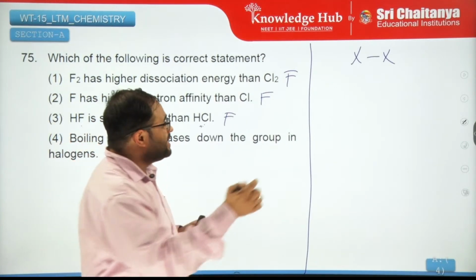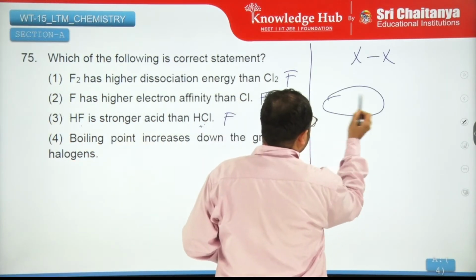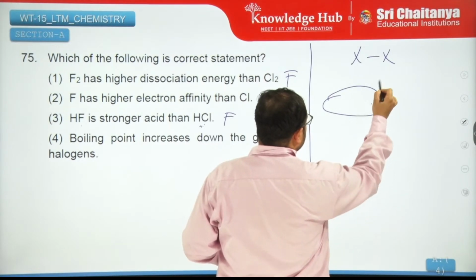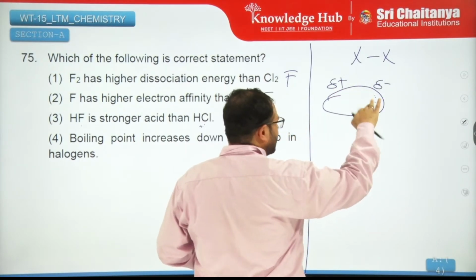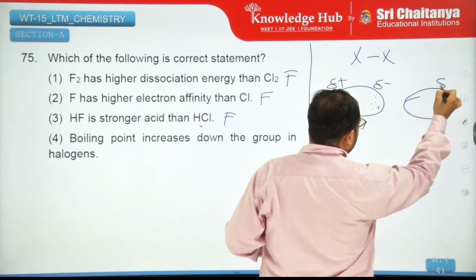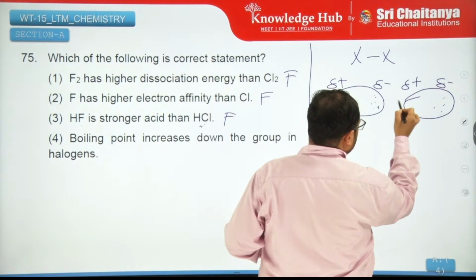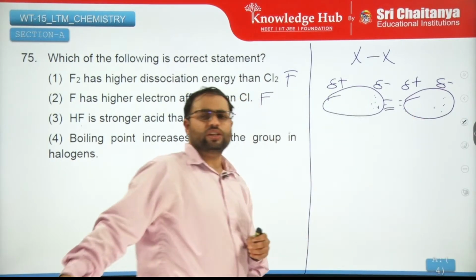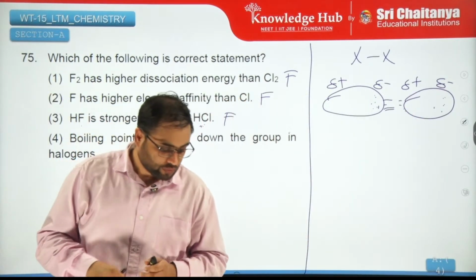And the more the electrons, right? So if electrons are more on this side, you will get a delta negative, delta positive, and this in turn will push electrons of the next molecule towards this side. You will get delta negative, delta positive, and this force of attraction is what drives its intermolecular forces.